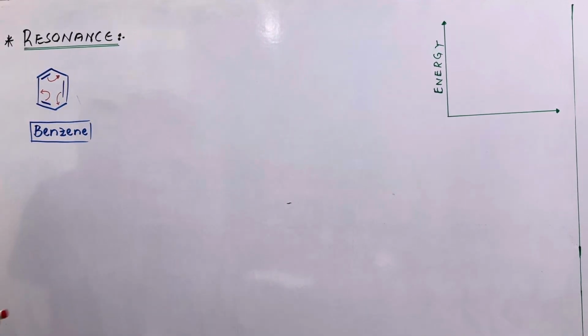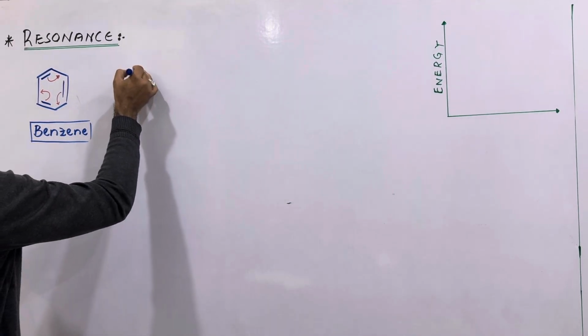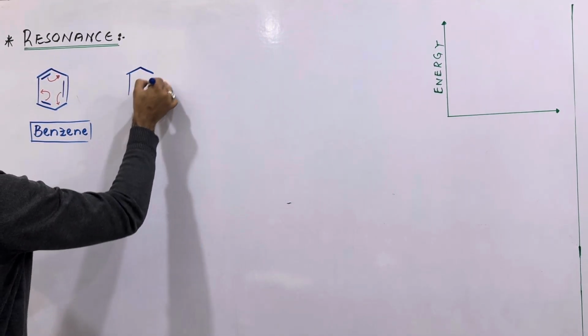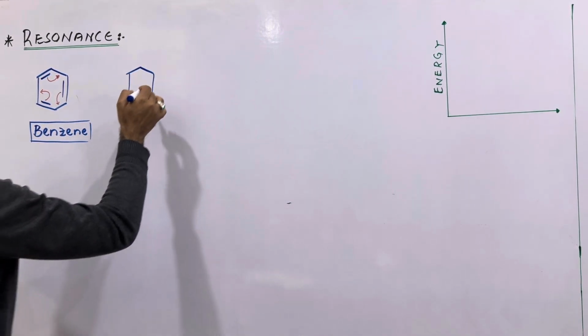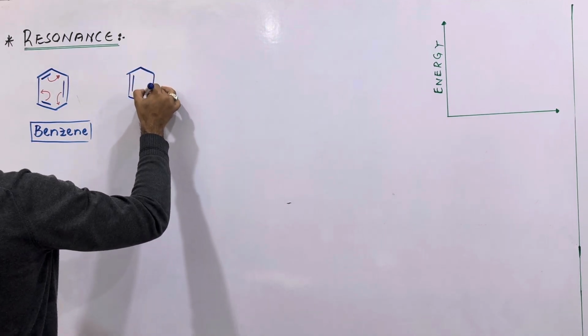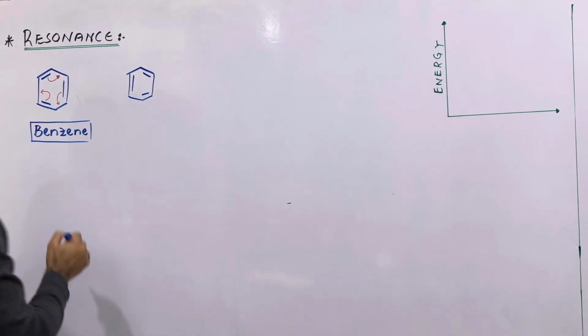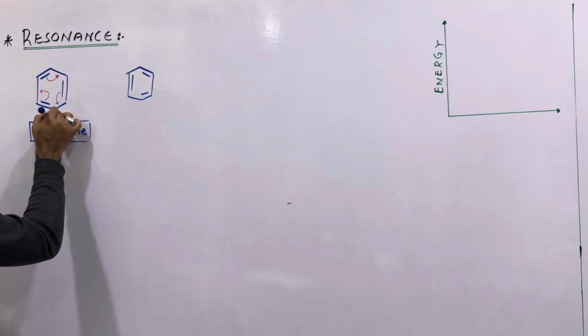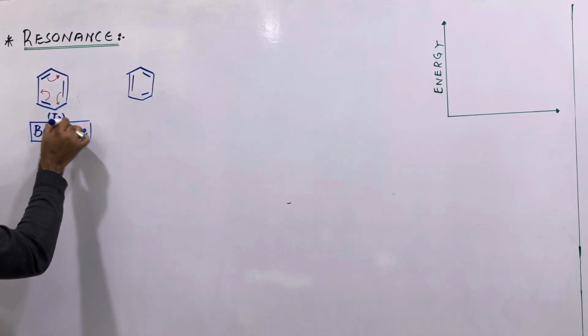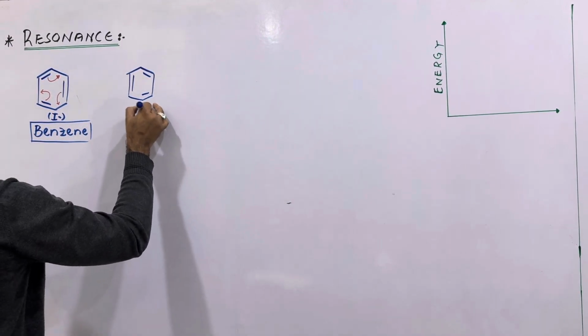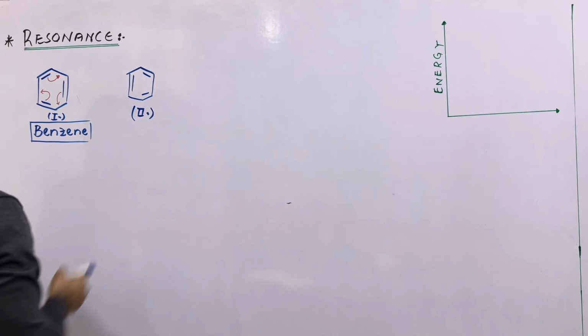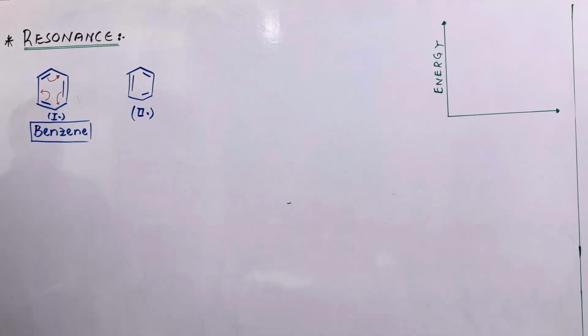And due to shifting of these pi electrons, another structure of benzene can arise, this one. Now this one is structure 1 and the other is structure 2. These are two proposed structures of benzene.